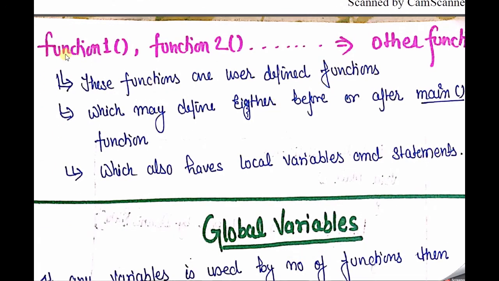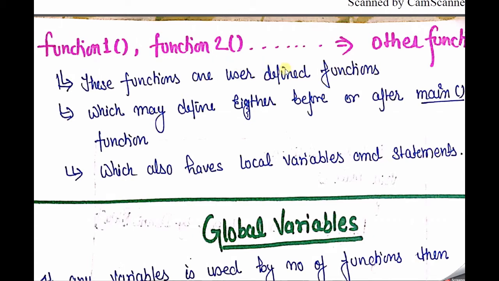There are also many other functions, like function 1, function 2, function 3, and so on. This does not depend on how I write it here; it totally depends on you. Whatever you want to write, you just write it, and you have to mention the open and close brackets so the compiler can easily understand that this is a type of function, a user defined function.